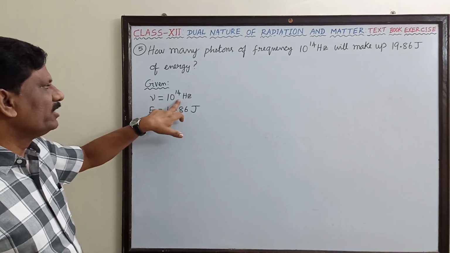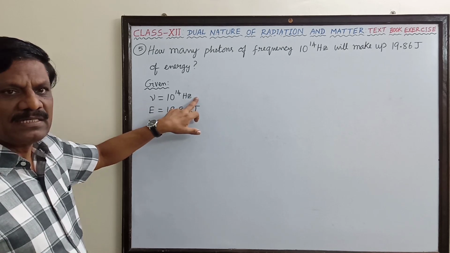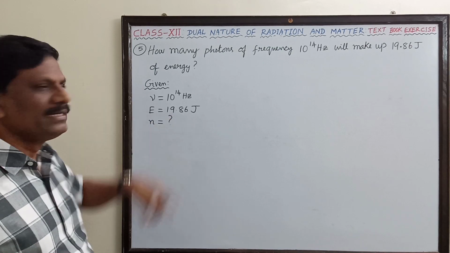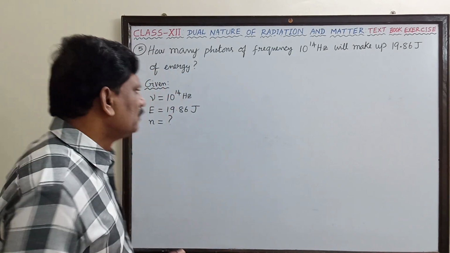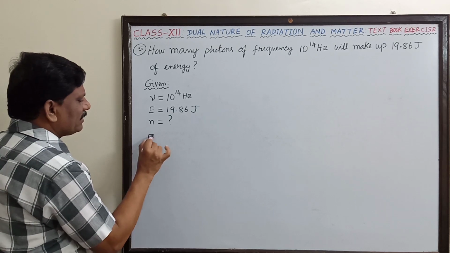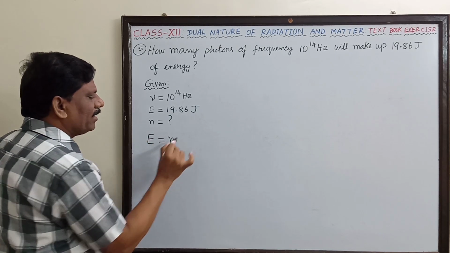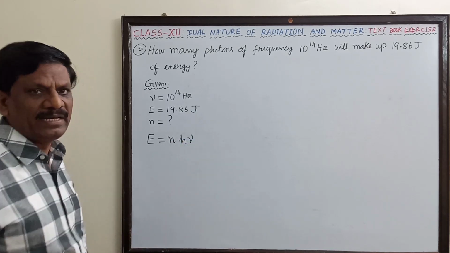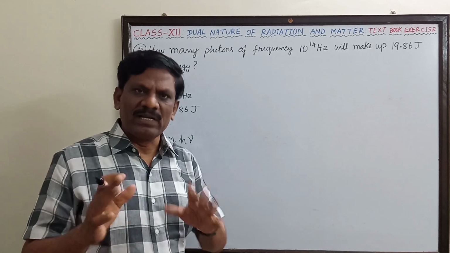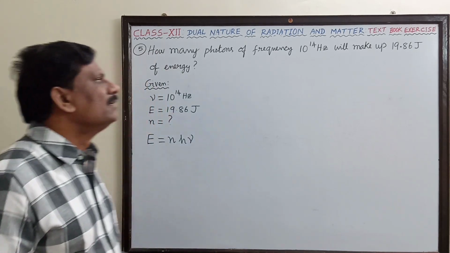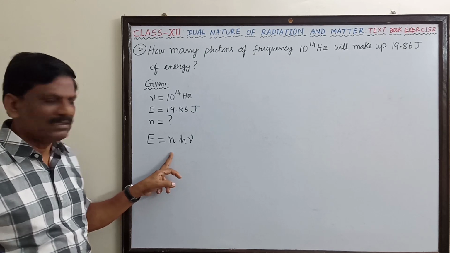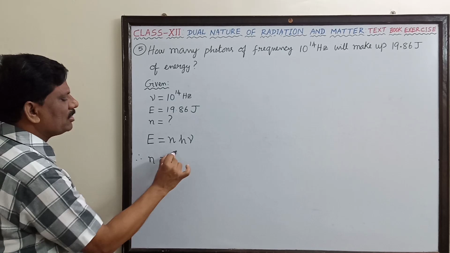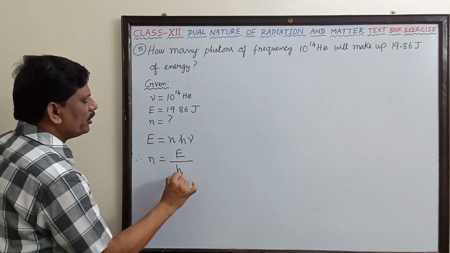The frequency of the radiation is 10 power 14 Hertz and the total energy emitted is 19.86 joule. Now, the general expression for this energy emitted is E equal to n into h nu, where n is the total number of photons emitted. So we have to find the value of n here. Therefore n is equal to E divided by h nu.